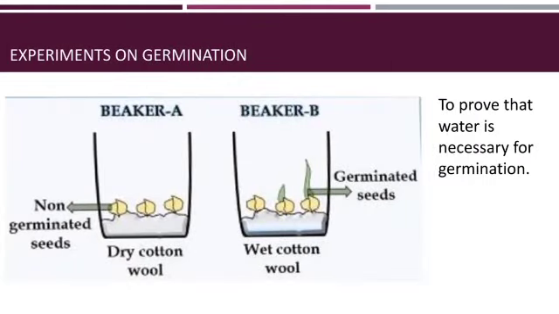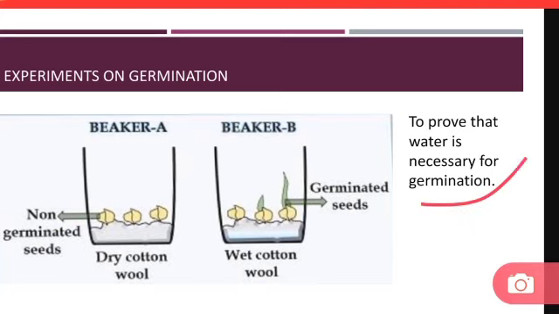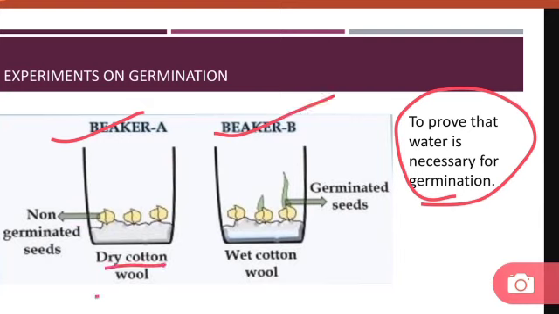In the next slide we'll be starting with the experiments on germination. First of all, to prove that water is necessary for germination, how will we prove it? We'll take two beakers, A and B. In beaker A, we'll place some dry cotton wool, and upon that we'll place some dry, non-germinated seeds.